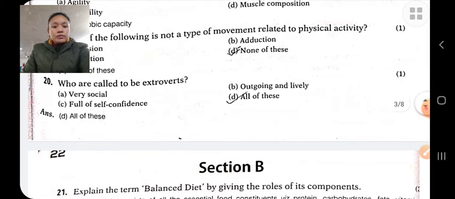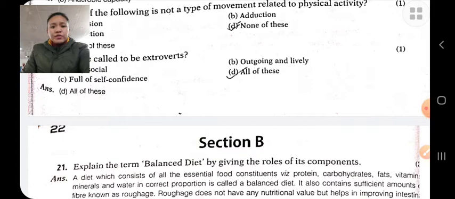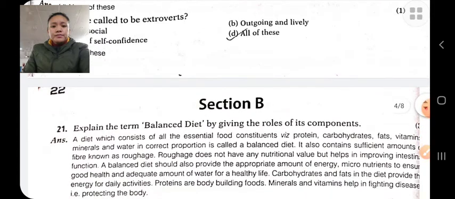Who are called extroverts? Extroverts are very social, outgoing and lively, full of self-confidence.